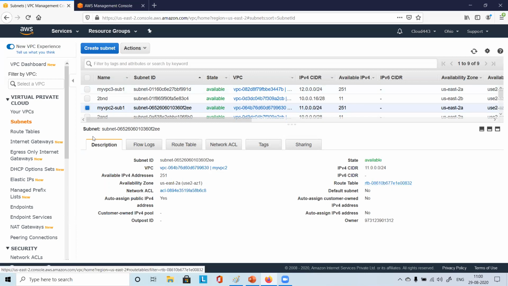You can go from here, or from the main options also. Once you select this particular VPC subnet, this shows in the description, so you will be very sure that this is the route table associated with this particular subnet. So click on that.